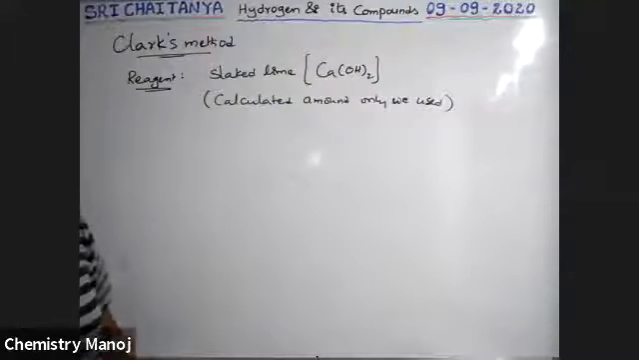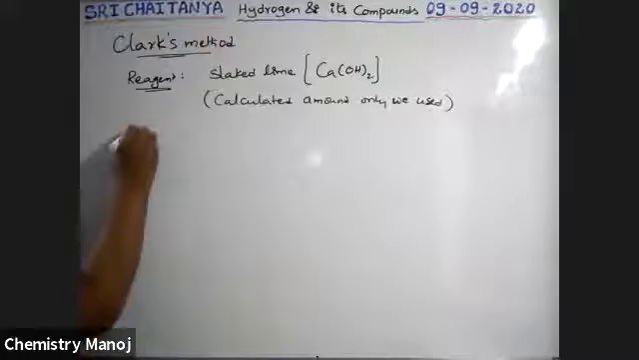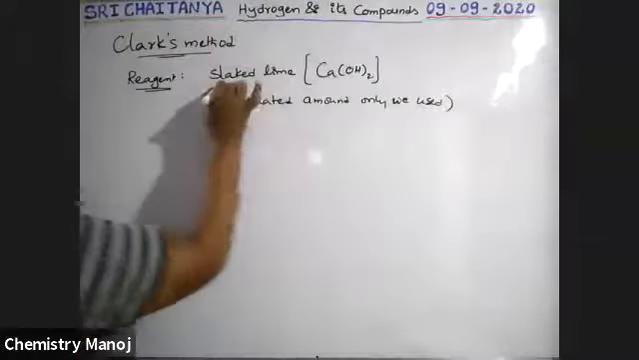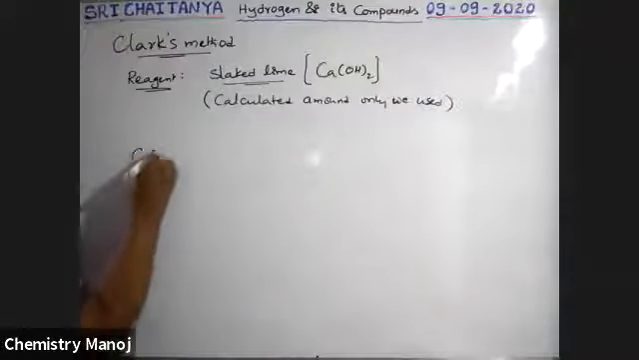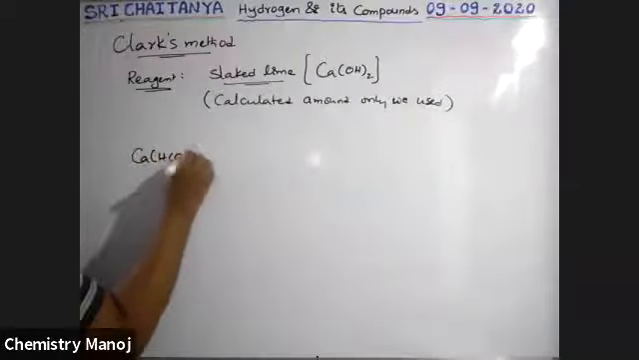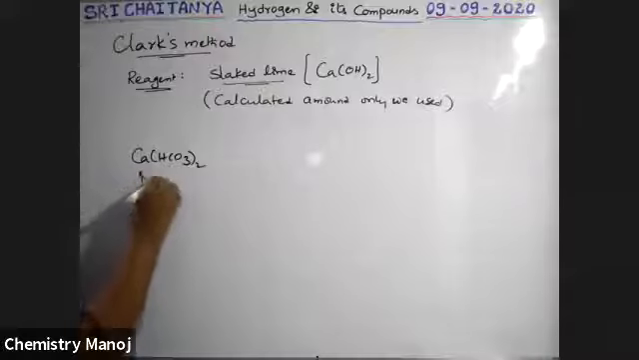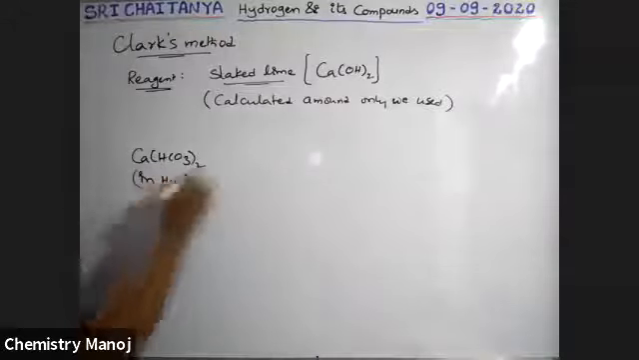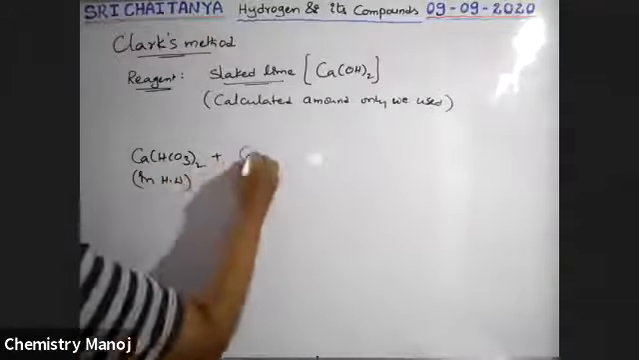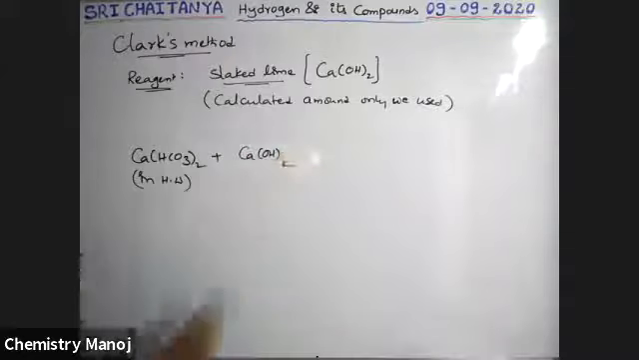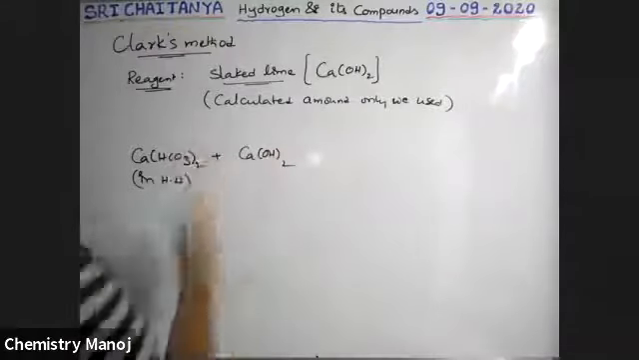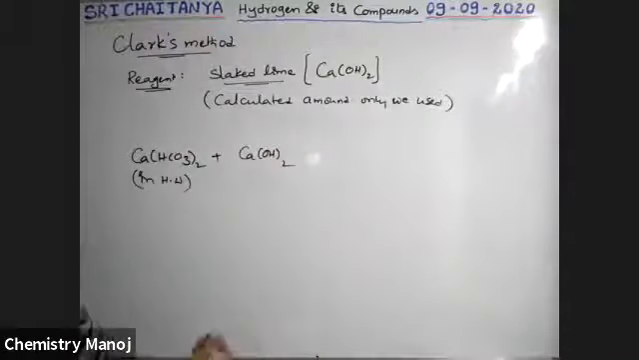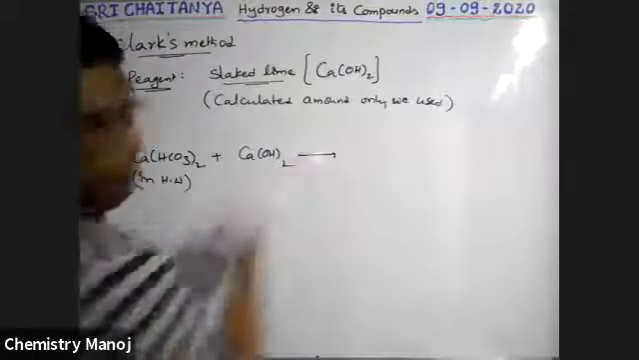What is the principle here? Let us take it that slaked lime is added to hard water in which, for example, calcium bicarbonate is present. To this hard water, a calculated amount of calcium hydroxide is added. That is called Clark's reagent. Just a simple technique.